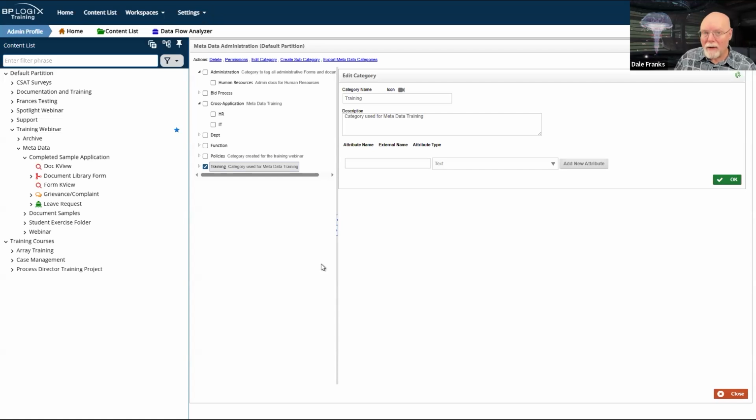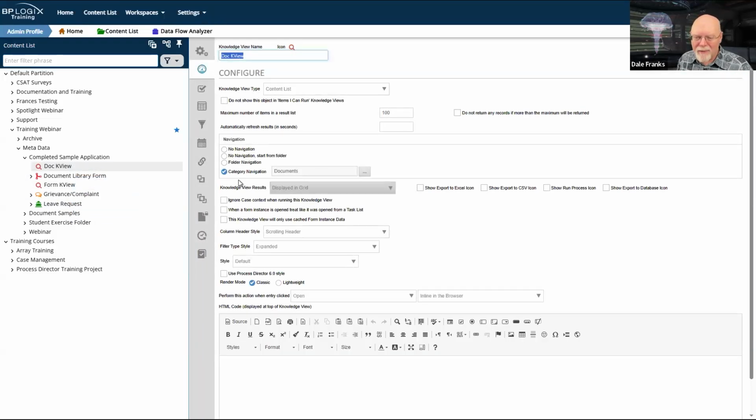Instead of one big tree, or in my case, seven tiny trees, you might want to have two or three medium-sized trees, perhaps separated off by functional area, that would enable you to apply that metadata. As a practical matter, whether I have one main tree or seven tiny trees doesn't matter, except insofar as creating a knowledge view like we looked at just a minute ago.